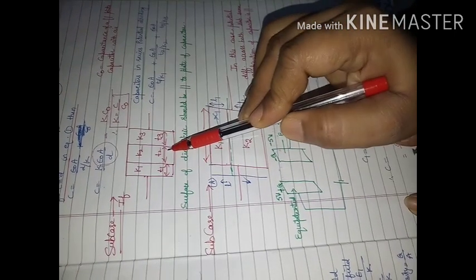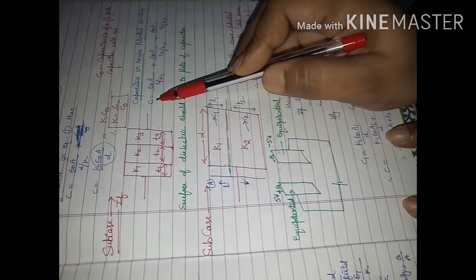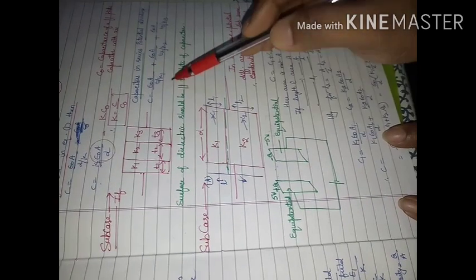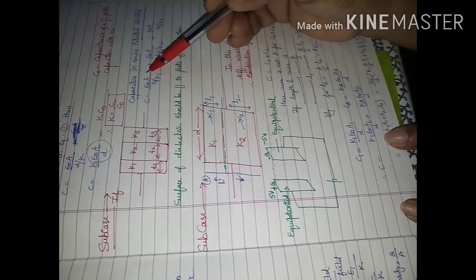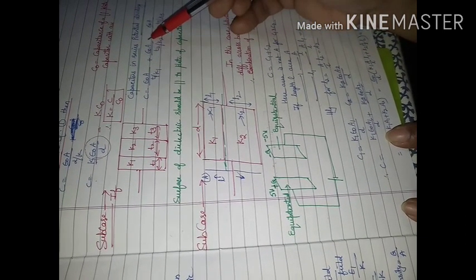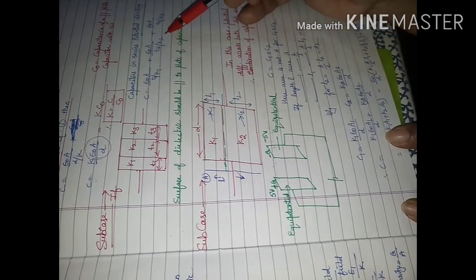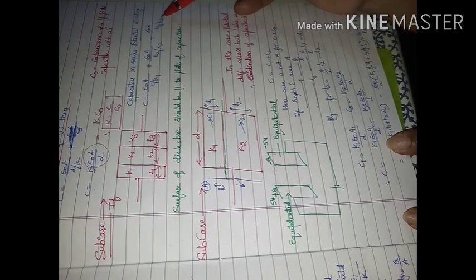In this case you will consider this formula: C is equal to epsilon naught A upon T1 upon K1, plus epsilon naught A divided by T2 upon K2, plus epsilon naught A divided by T3 upon K3.